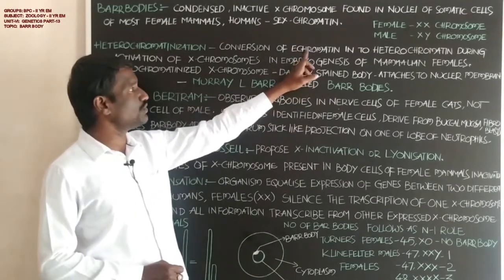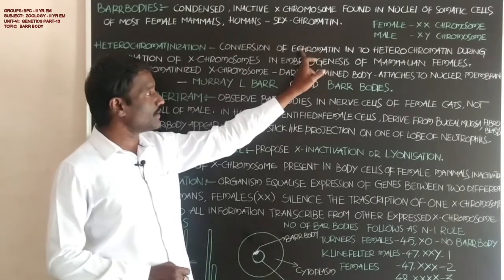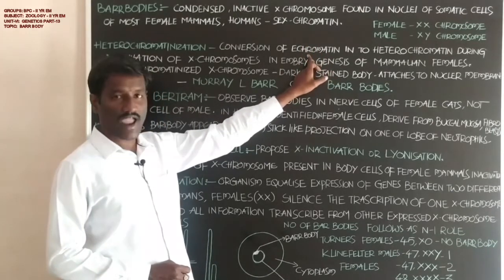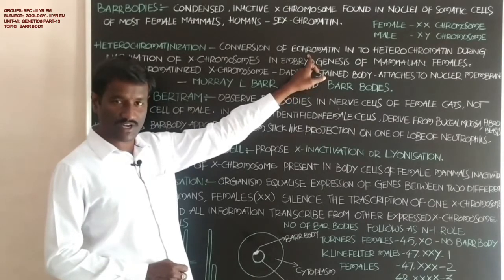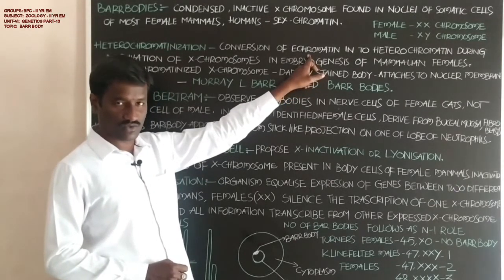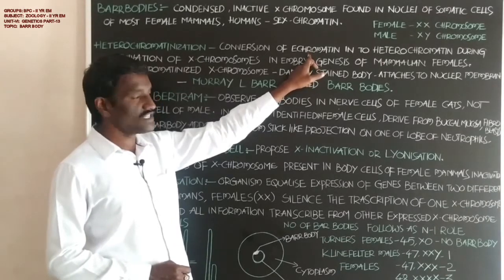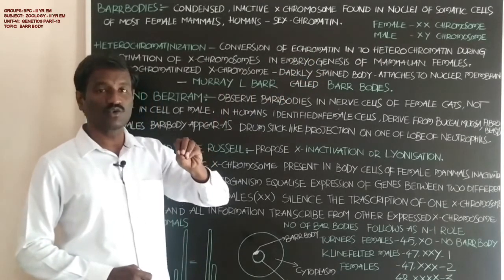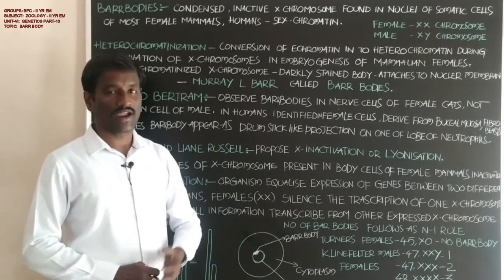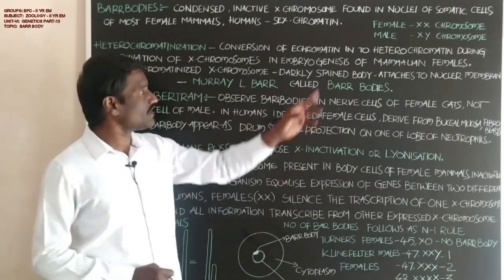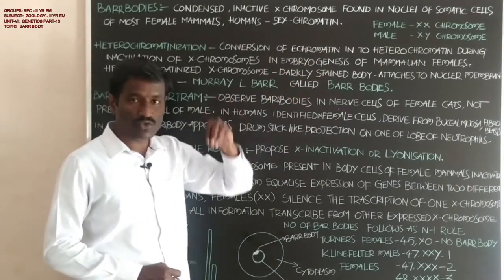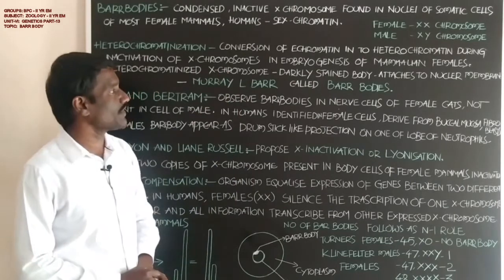That is called euchromatin. It is the active form of the genetic material in the genome of the nucleus, the content that goes to gene expression.